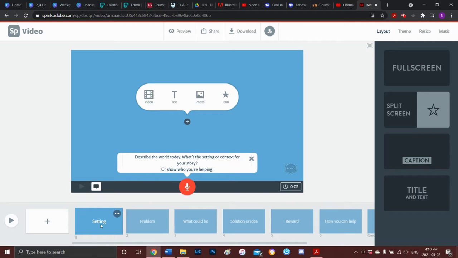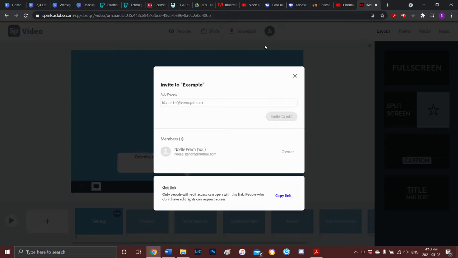So when you're coming into your template, you can see that it's laid out what you can do on each slide. Up here at the top, you have your preview and share icons. The share icon shares this to Instagram or Facebook or YouTube, wherever you're sending it. The download button obviously downloads this to your computer, and the share button here at the top can allow you to share this with anyone you want to work with. So it's perfect for collaborating on a project.